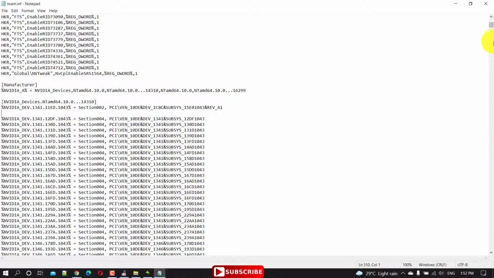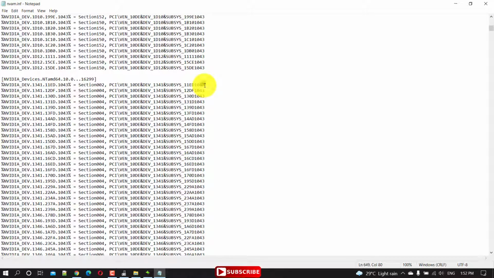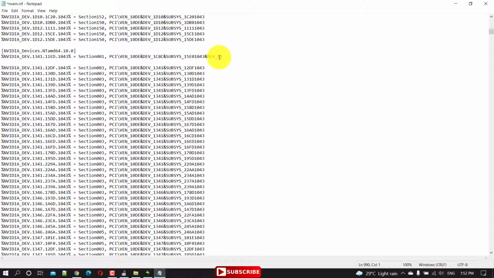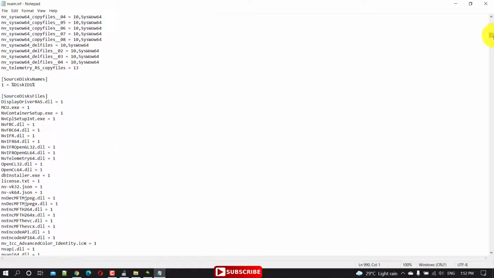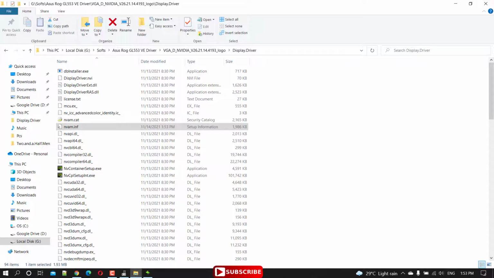Again, scroll down to this section and replace this part with the hardware ID you just copied. Scroll down to this section, replace the hardware ID. Yeah, it is done. Now just make sure to save the file, and close it.